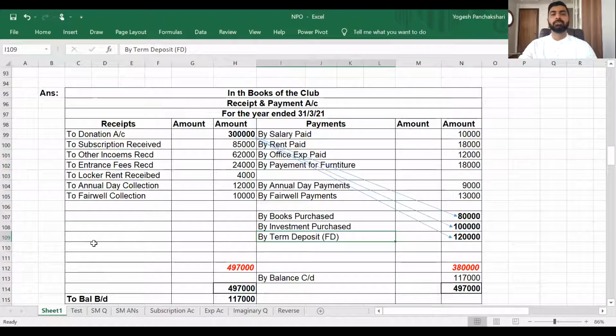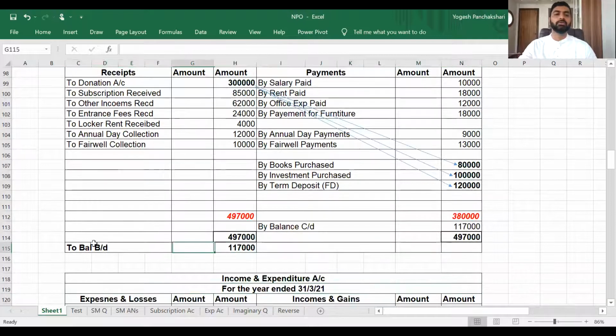Then depreciation of furniture and books, less from asset and income expenditure debit. Now everything is over. Close the receipt and payment account. You will get the cash bank balance. It can be positive or negative. Don't forget to write brought down. So brought down debit means it is an asset, so it will go to the asset side.